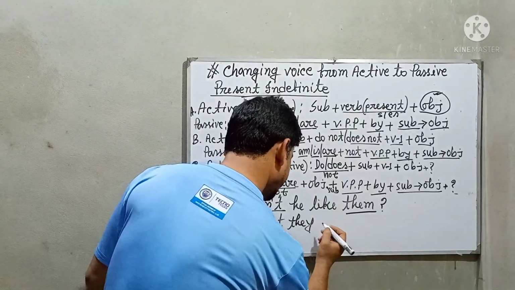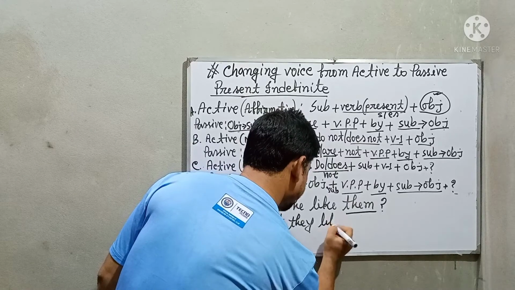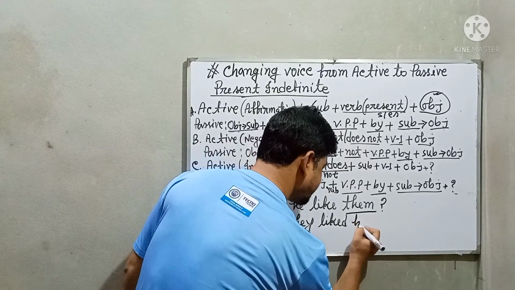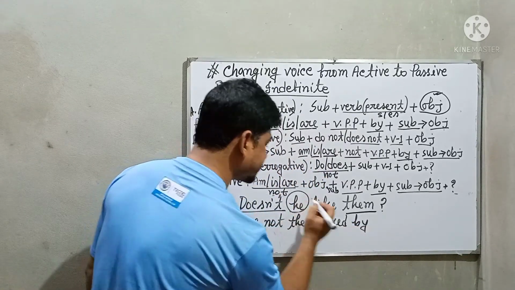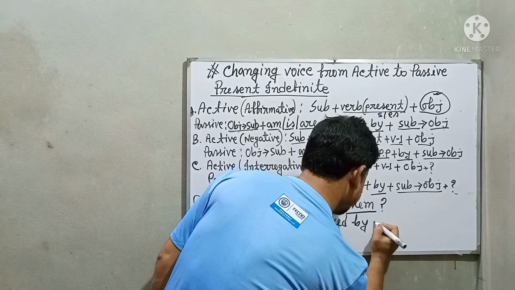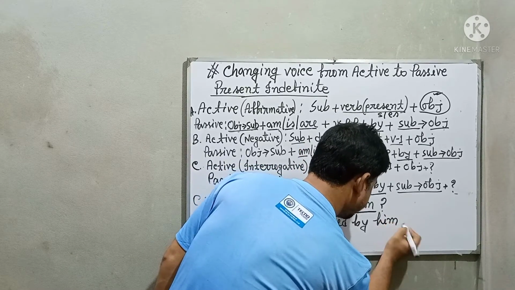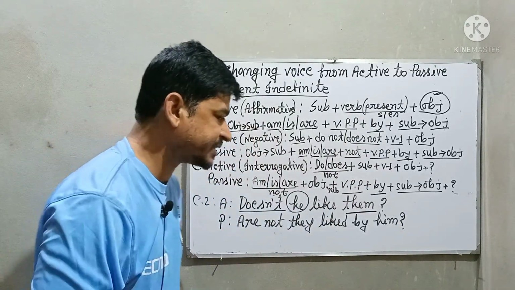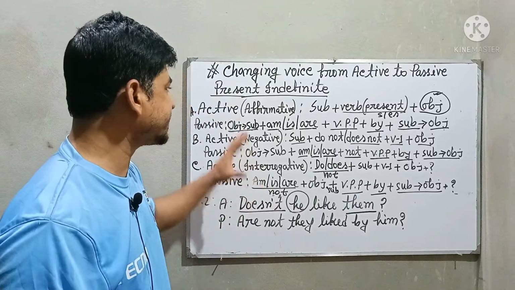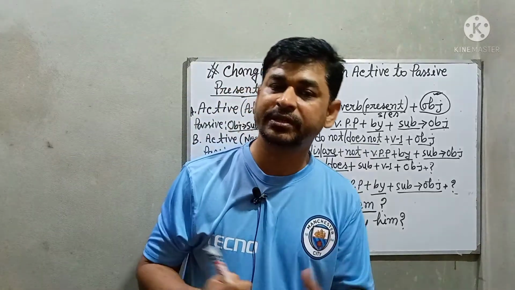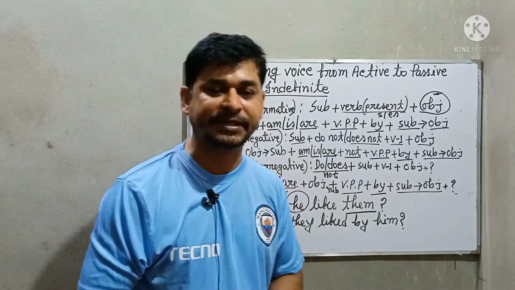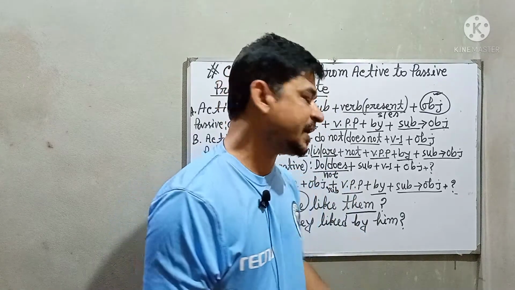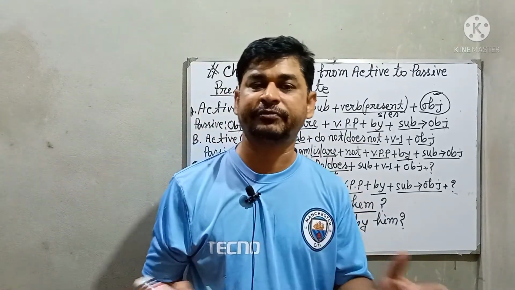Then the past participle of the verb, liked. Aren't they liked? Then you have to use by, then you have to convert the subject into object. Now make it object, him. Then you have to use note of interrogation. Aren't they liked by him? In this way, if you get present indefinite tense in your daily conversation, you can make it passive voice. So if you want to use passive voice in your daily conversation, I think if you follow the structure, you will not face any difficulty.